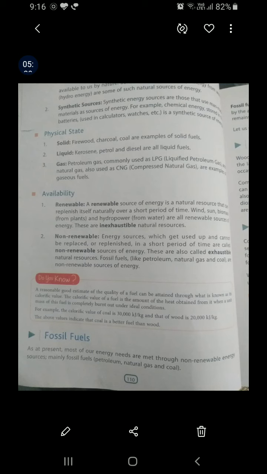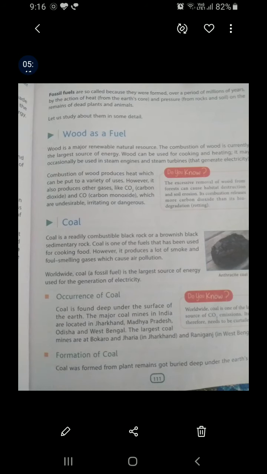Let us see the first fuel, that is wood. Wood is very commonly used and is a major renewable natural resource. The combustion of wood is currently the largest source of energy. Wood can be used in cooking and heating. It is used in steam engines and steam turbines to generate electricity.